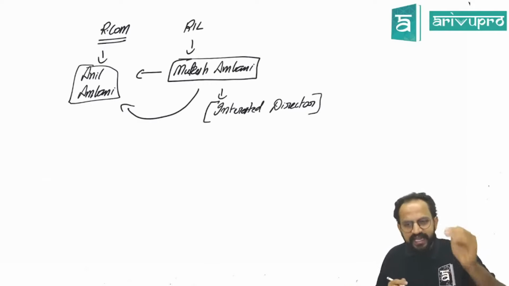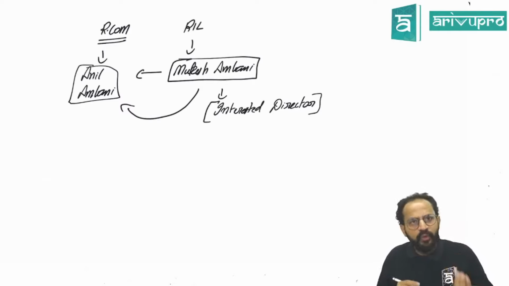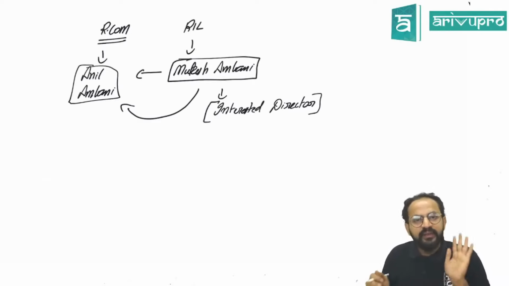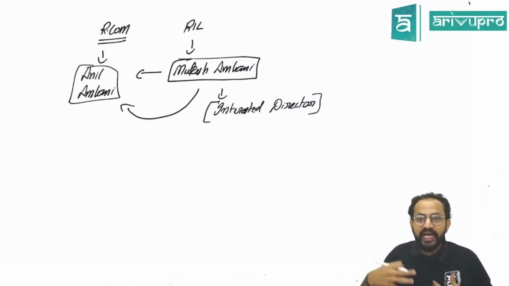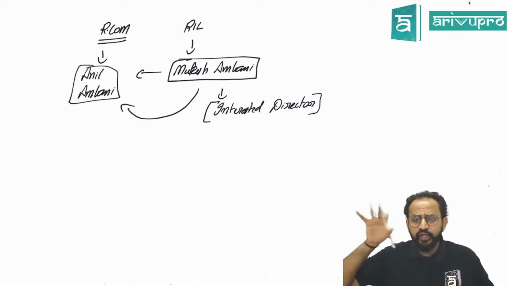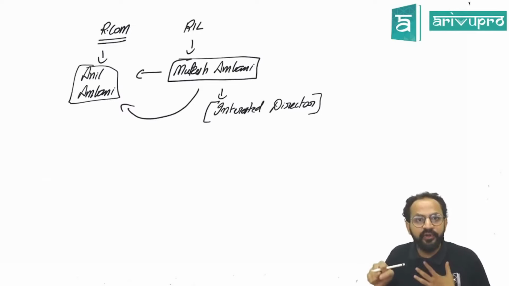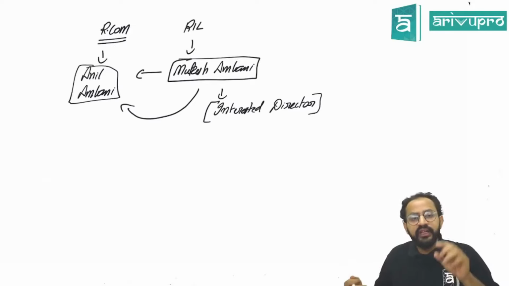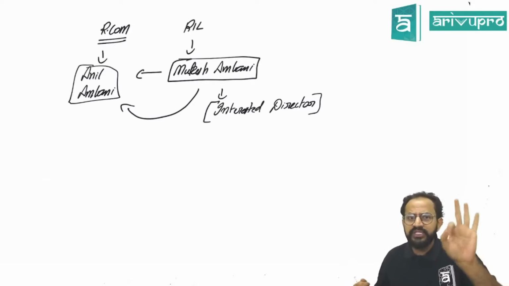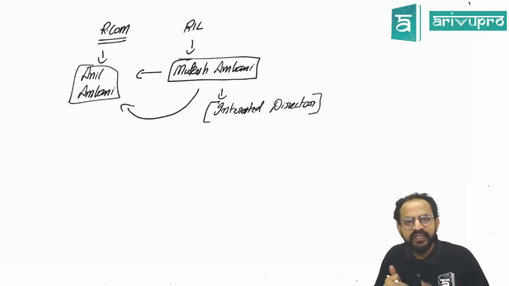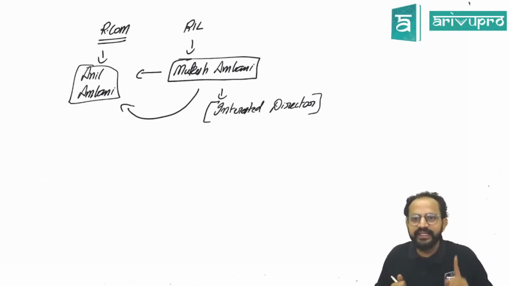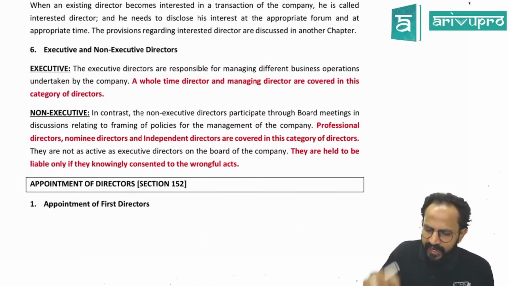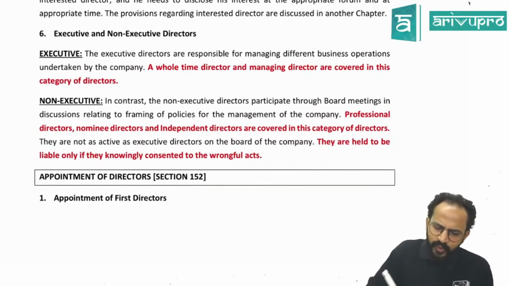Regarding this, again we will be dealing in detail. What does the Companies Act say about it? How to go about it? We have it in detail. But as of now, just remember, an interested director is a person who has some way of making some profit out of it, either through a relative or some other way, so that there is a chance for this person to take a biased decision. In such a case he will be called an interested director. Okay sir, I hope this is clear. The next one.